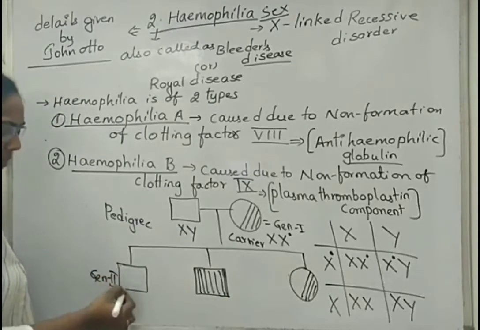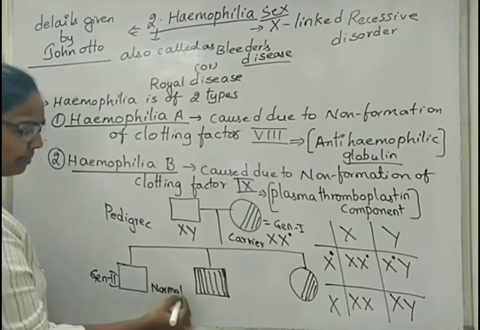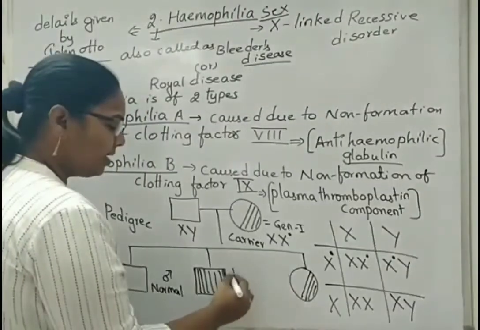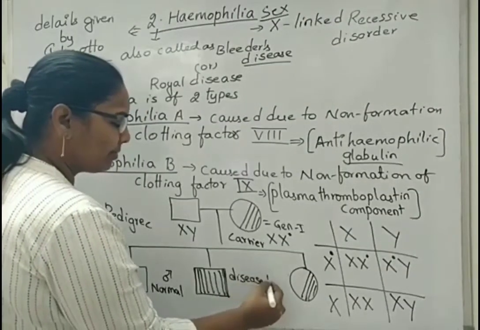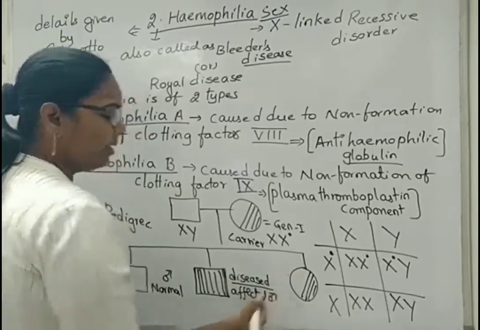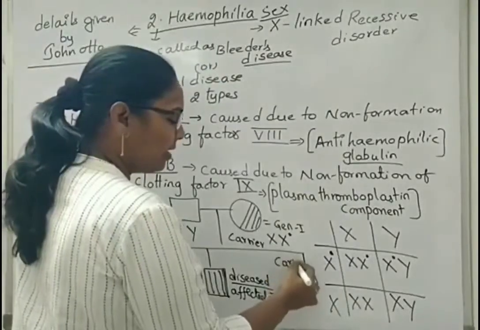If the diagrammatic representation is like this, then it is considered as a normal male. If it is shaded, then it is considered as a diseased or affected male. If the circle is half shaded, then it is considered as a carrier female.